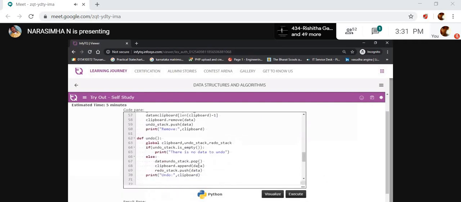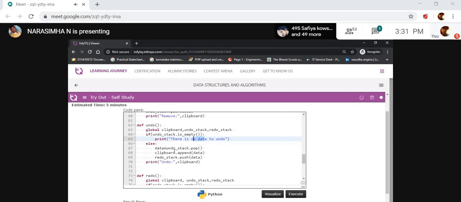Yes. In the undo operation, it checks if the stack is empty. If the stack is empty, there is no data found to undo, so it reports that there is no data. Else it pushes the data into the stack. If the undo stack is not empty, it appends the data to the clipboard.